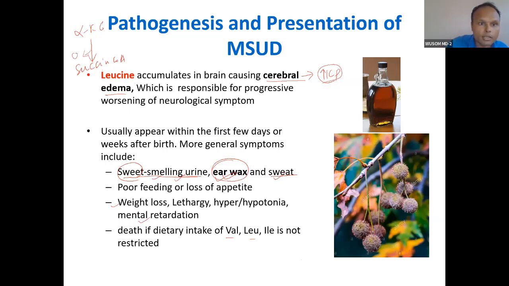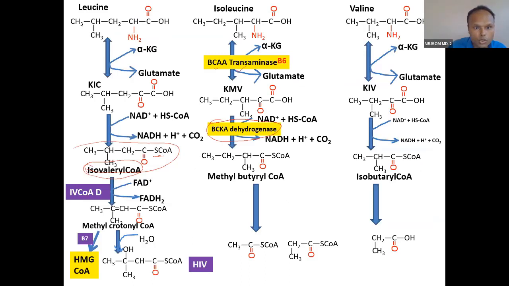Carbon dioxide is released, and NAD is reduced, the same type of reaction. So there will be production of NADH and CO2 release, and isovaleryl coenzyme A production because of this. And this deficiency will lead to elevation of this and elevation of this keto acid.